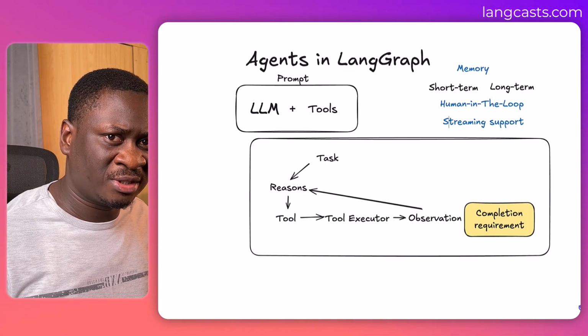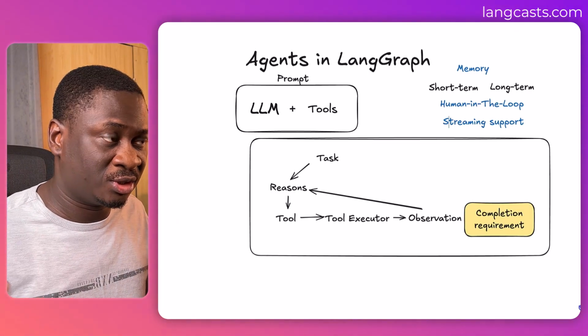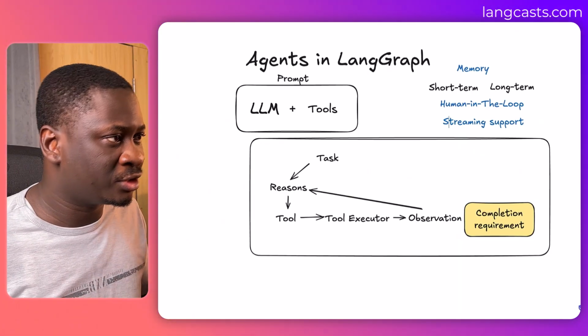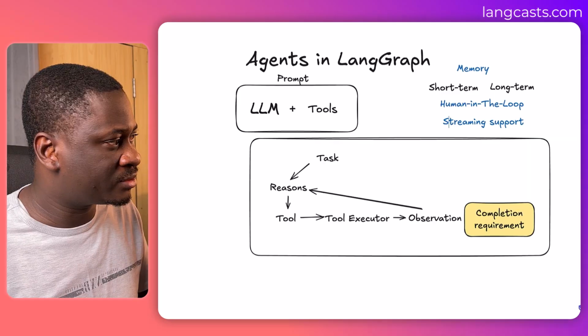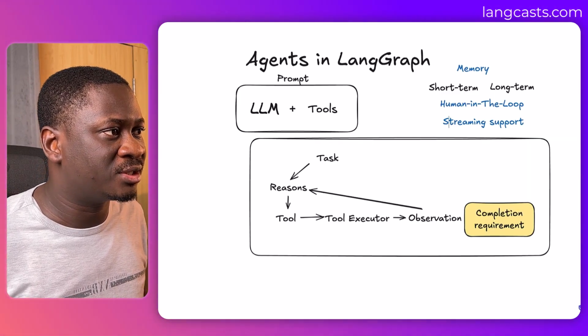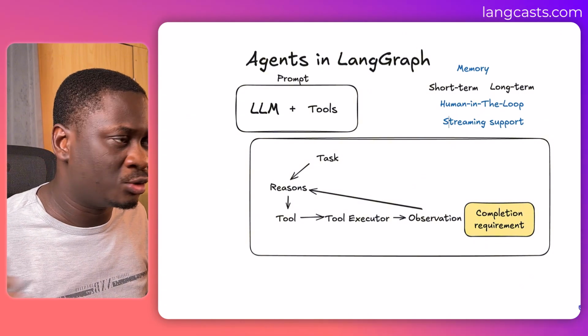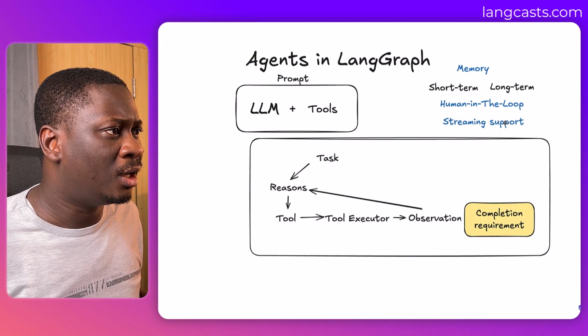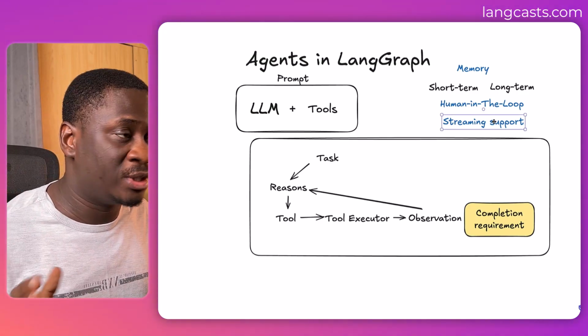So you probably want to see those steps as the agent is operating. A lot of people want to see what is going on with the agent, or even log it. So you can stream those types of outputs. You can stream tool call results. You can stream model tokens and stuff like that, just to see how it's consuming tokens in between operations. So that's another thing that you get out of the box with LangGraph.